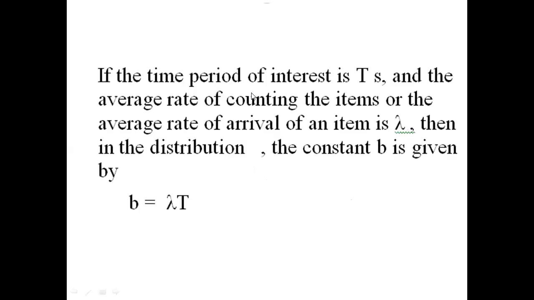Next, if the time period of interest is t seconds, here this t is the time period of interest, and the average rate of counting the items, or the average rate of arrival of an item, is lambda. This lambda is the average rate. Then in the distribution, the constant b is calculated as lambda into t. Whenever we know the average rate and the time period of interest, we can calculate the value for constant b.